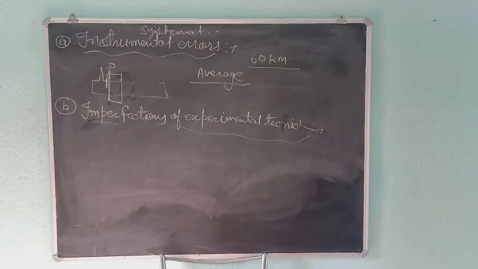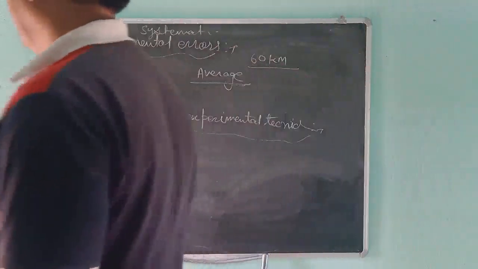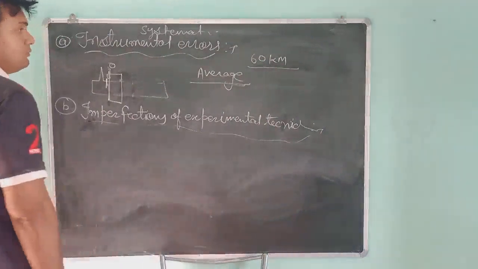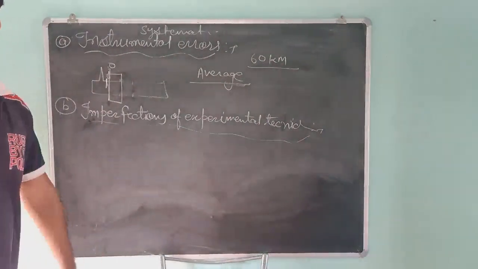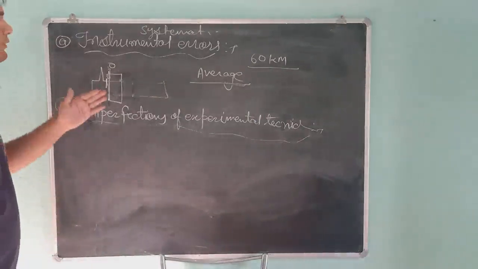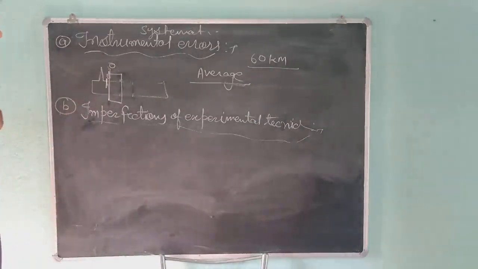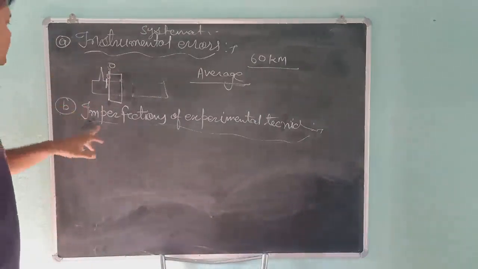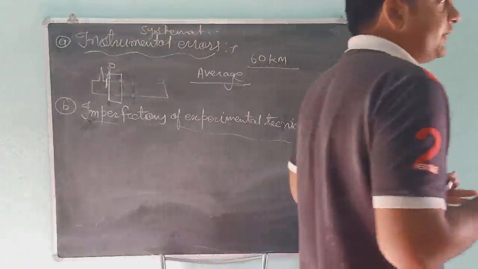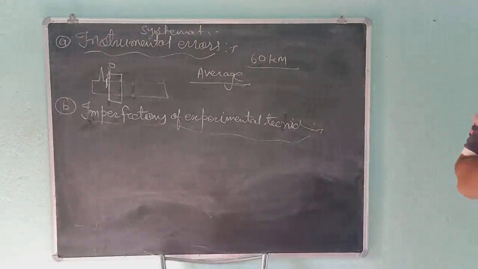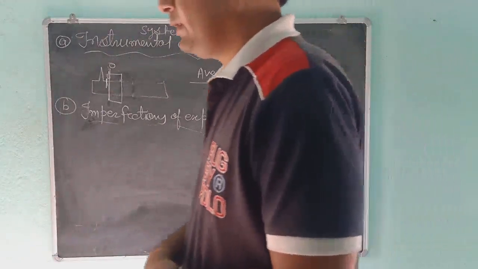This is also an experiment. Finding the average of any bike is also an experiment. And we don't have any technique by which the average will be constant. So students, this type of error is due to imperfection of experimental techniques. That means we don't have a better experimental technique.